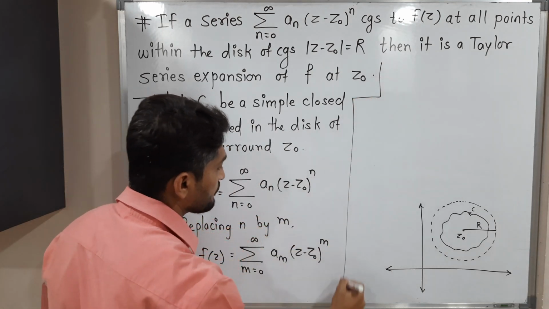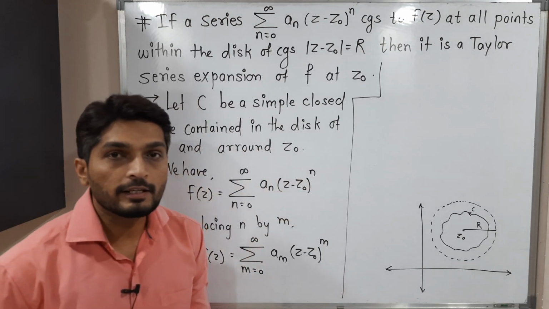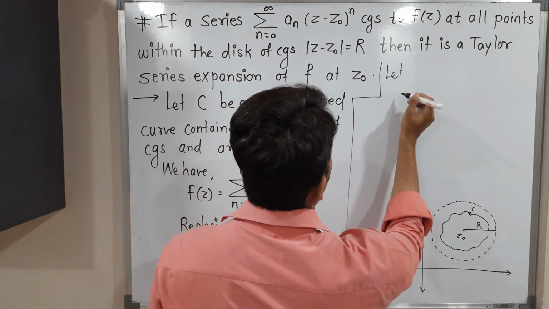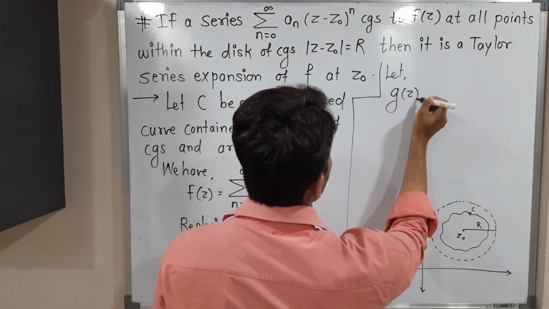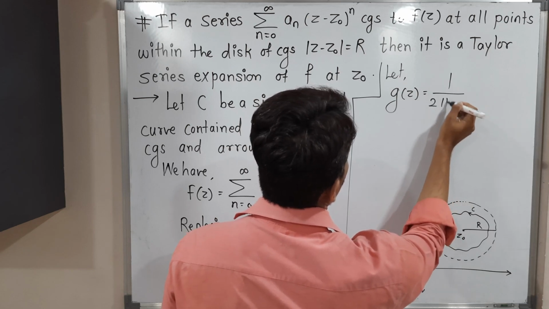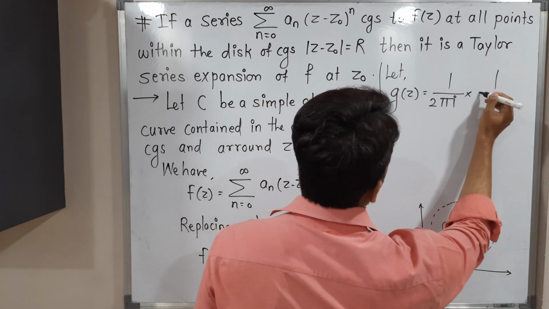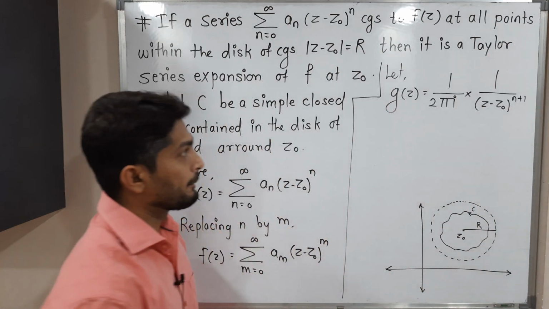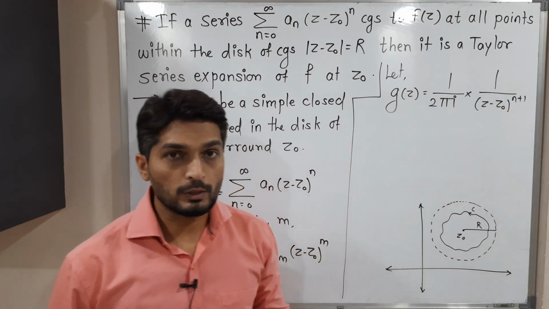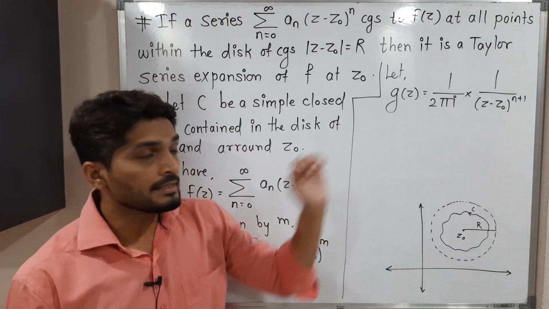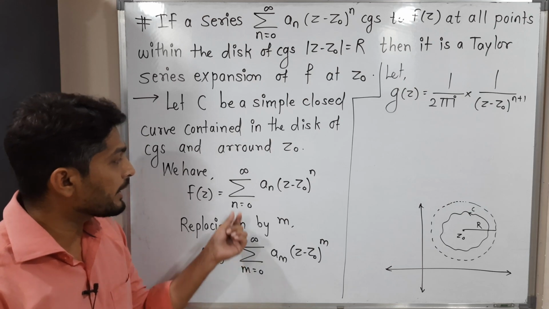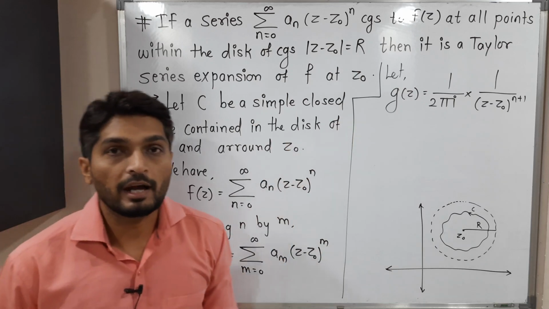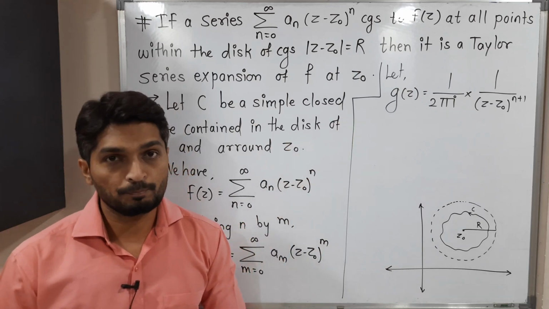Let us continue it here. After that, I am going to consider one function, we will call it g of z. So I am going to consider a function g of z which is defined this way: 1 upon 2 pi i into 1 upon (z minus z naught) raised to n plus 1. Here we have taken power n plus 1. So to avoid confusion, n is there and this variable is different. That's why I replaced n by m. So now the variables are different. Here we have m and there we have n. So this function I have considered g.